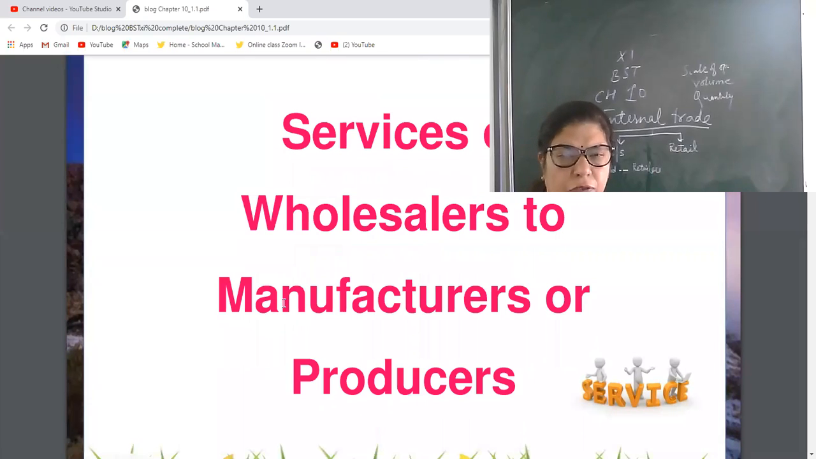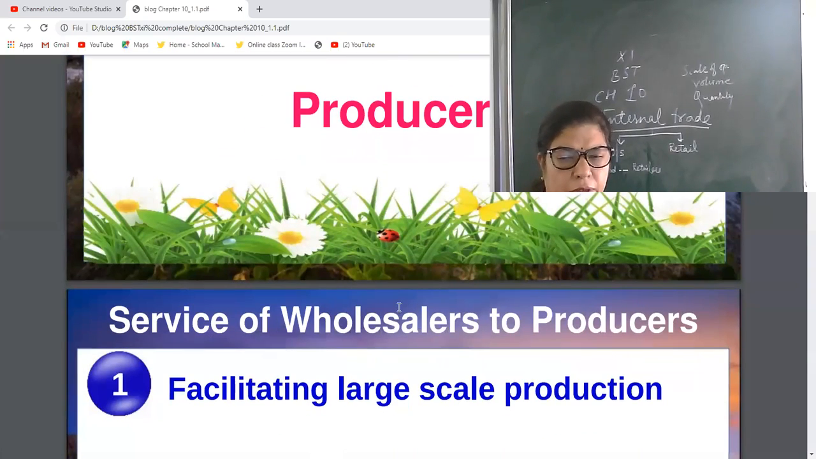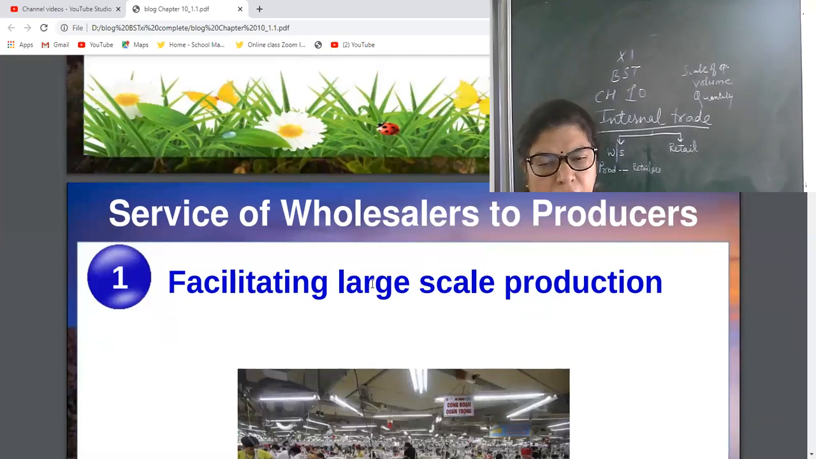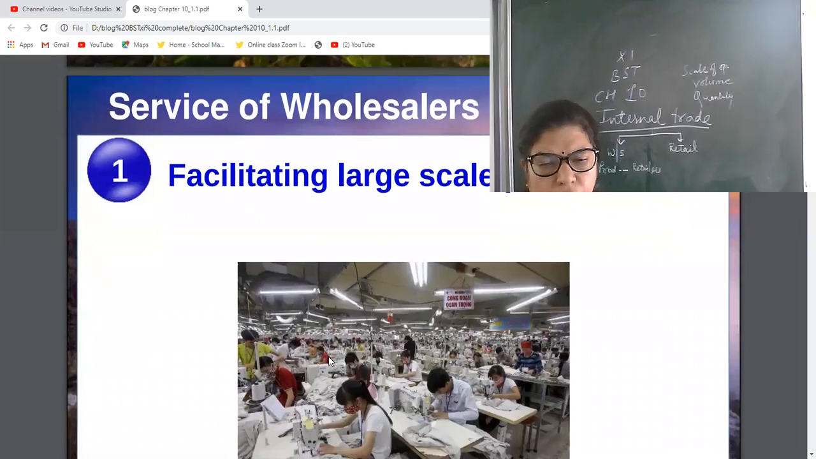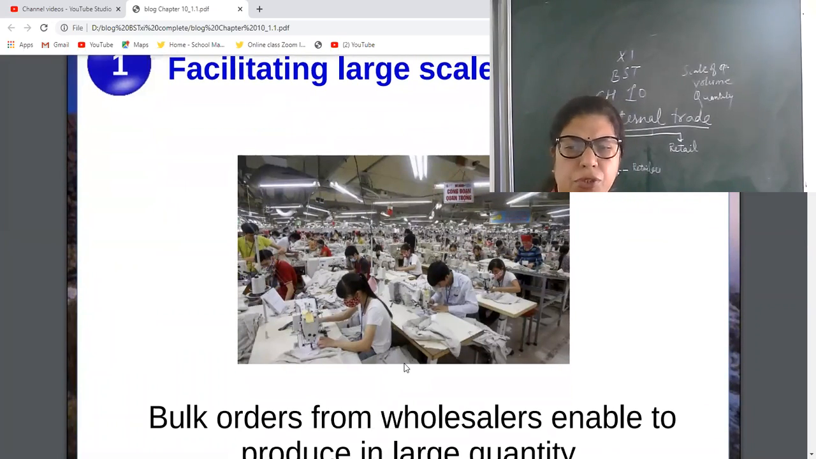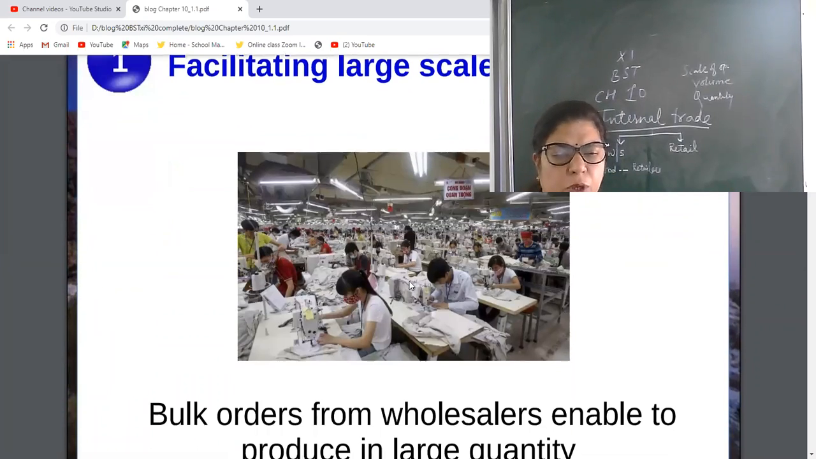Other benefits we will also discuss. Please note down one by one. One point, facilitating large scale production. The major service of the wholesaler to the producer is that they are helpful in large scale production. See, if the wholesalers are not there, then it is difficult for the producers to get orders in bulk. Retailers will give orders in small quantity, then it will be difficult for them. So that is how large scale production is possible.